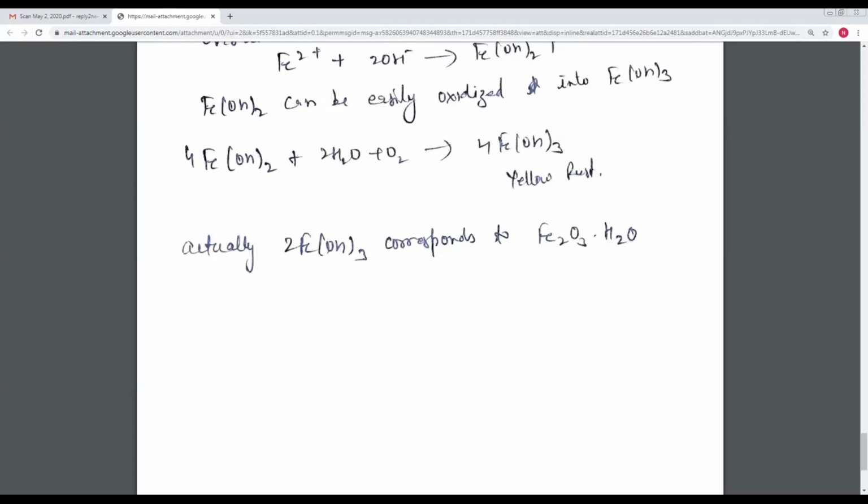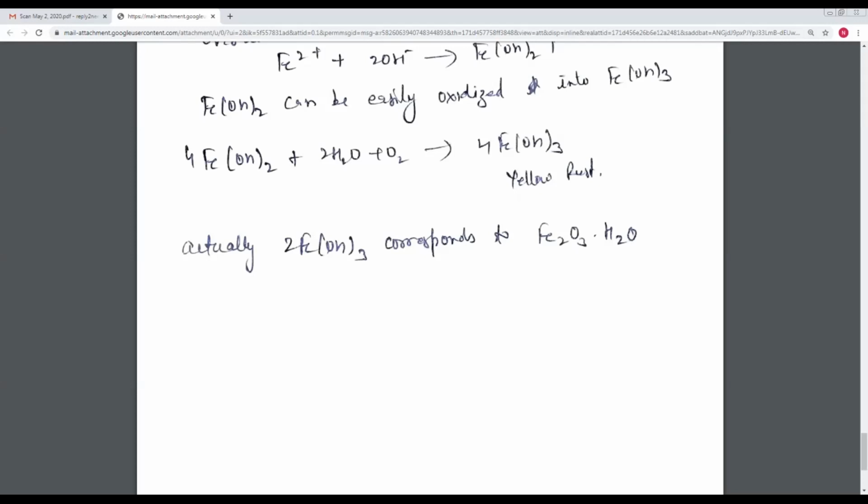So I repeat again, the dry corrosion is in the absence of moisture. And in the wet corrosion there is the formation of a cell. So one part is the anodic part and the other part is the cathodic part. Oxidation takes place at the anode and reduction takes place at the cathode. So this is also called the rusting of iron. This is the process of the rusting of iron.